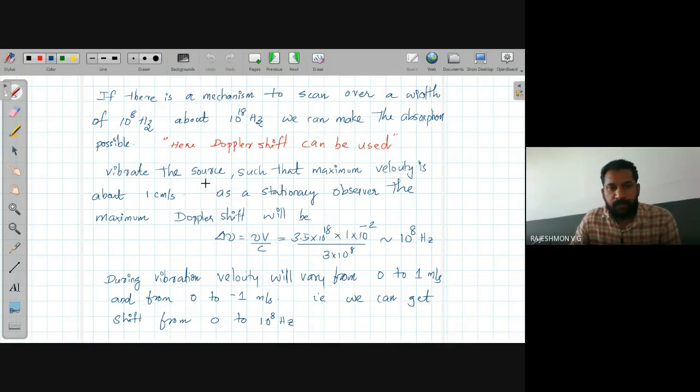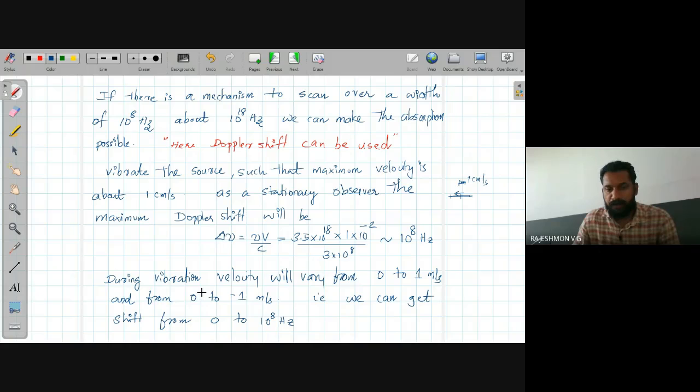What we can do is vibrate the source with a maximum velocity of around 1 centimeter per second. You vibrate, oscillation. At the extremum, the velocity is 0. When it passes through the equilibrium point, maximum velocity is 1 centimeter per second. A 1 centimeter per second velocity can produce a Doppler shift of 10 to the power 8 hertz. The calculation is the same as earlier, 10 to the power 8 hertz.